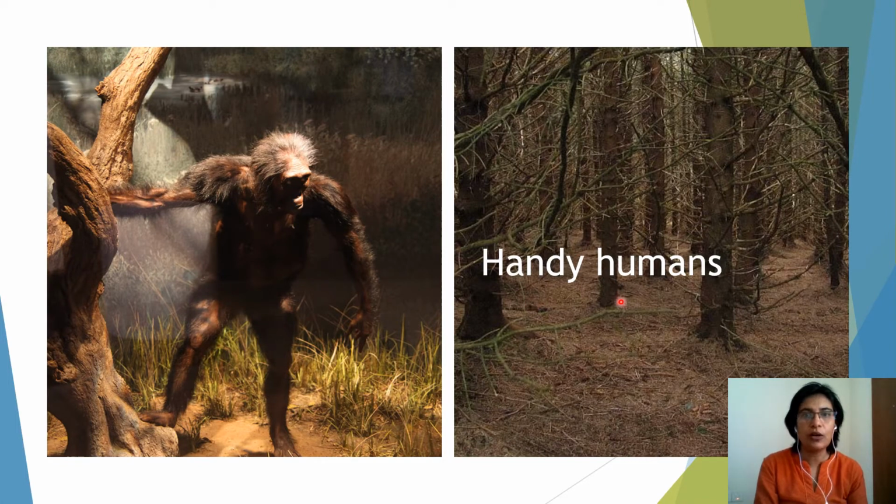Now we come to the third part, that is the handy humans. Now you see this chimp who became, from the great ape to human ape, now he's a handy human. Can you see that? Now he has started standing on his legs. He's got two legs, the pair of legs that he has started using. Earlier he would have used all his force and walked like an animal. Now he started using his legs. And then you see he is able to hold the tree, and he has started using his hand. Then he will start using stones, holding trees, breaking branches. He knows that his hand can be of some use.